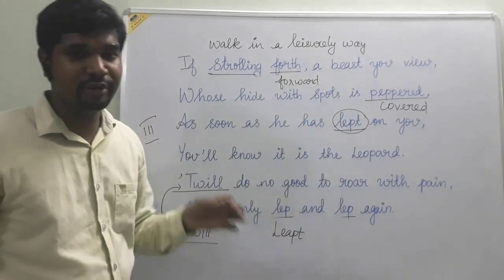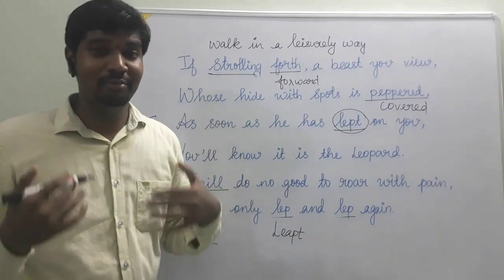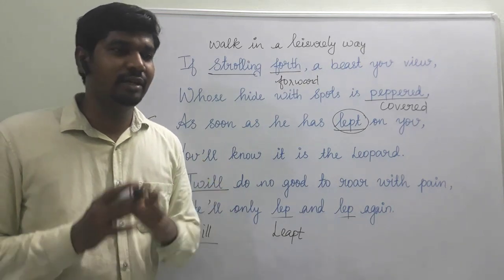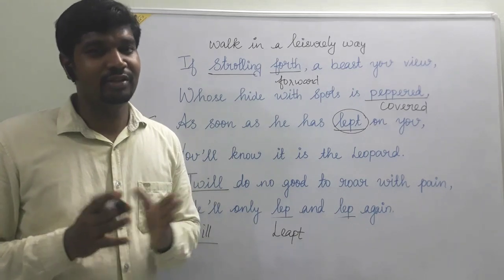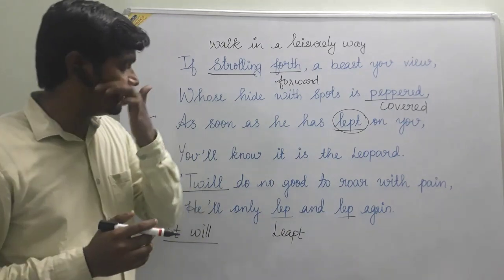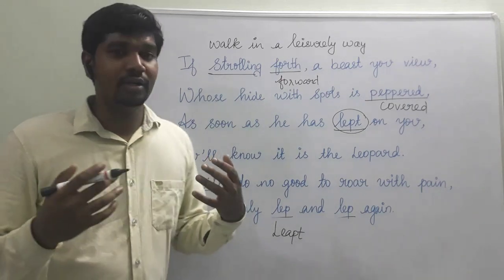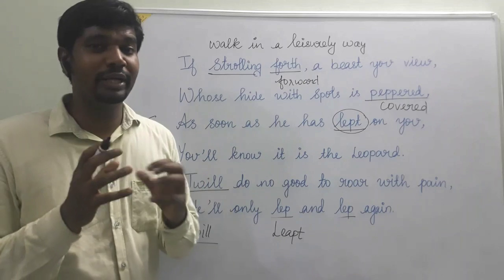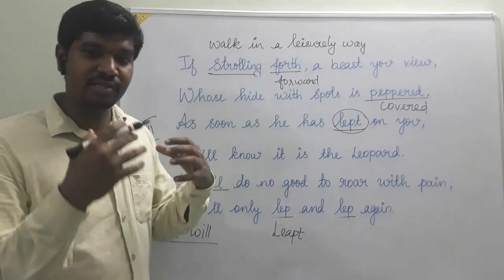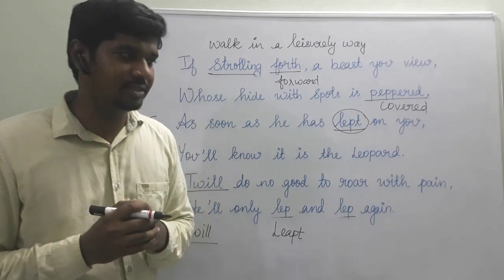So here the characteristics of leopard is given in a humorous way, because after allowing some animal to attack us, are we going to really identify that animal? No, just by seeing external appearance itself, we shall recognize the name of that wild animal. But yet the poet has tried to make it more humorous by expressing its characteristics, how it takes its prey, how it hunts its prey, and by the style of its hunting, the poet suggests us to identify the name of the wild animal.